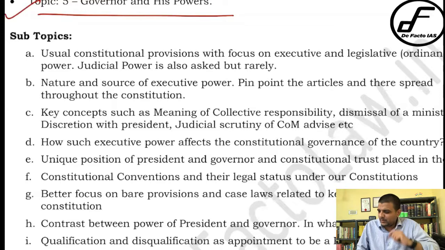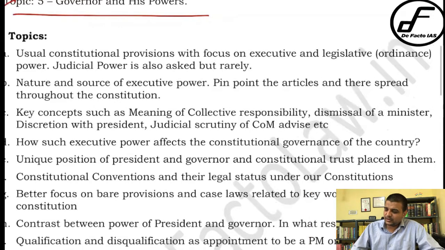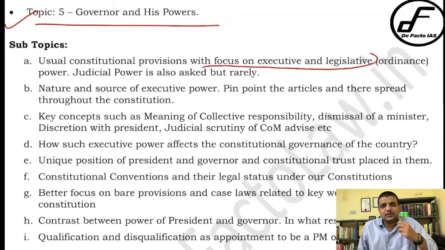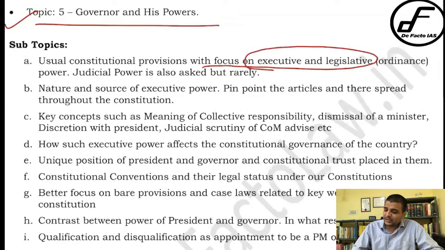Okay, so let me go one by one in each and every section. First is the usual constitutional provision with focus on executive and legislative power, right? So most of the questions are on executive power. Now not only the executive power, but also the nature of executive power, the source of executive power, right?